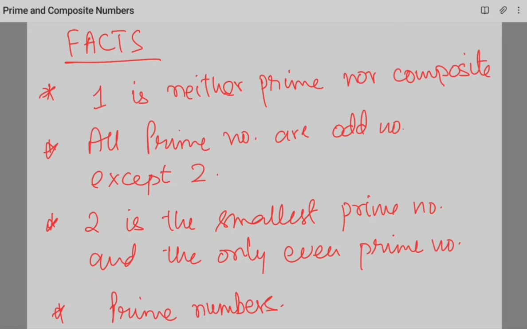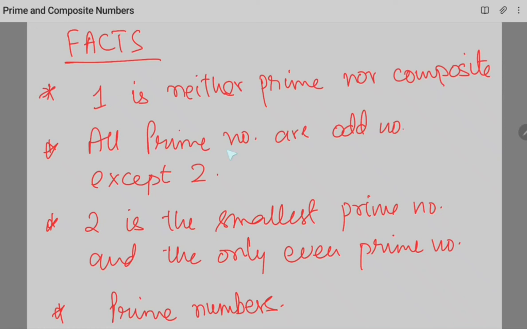First fact is 1 is neither prime nor composite. Why? Because to be a prime number, a number has to have two factors, 1 and the number itself, whereas 1 has only one factor. So it cannot be considered a prime number. On the other hand, composite numbers have more than two factors, so 1 can't be considered a composite number as well. So 1 is neither a prime number nor a composite number.